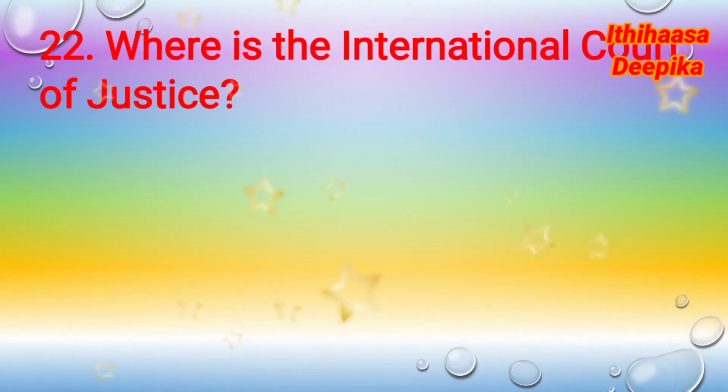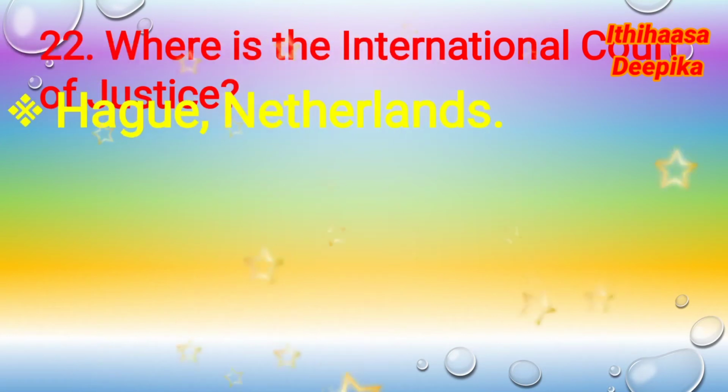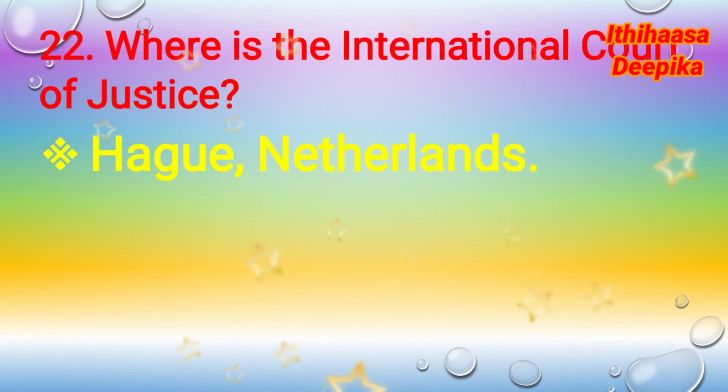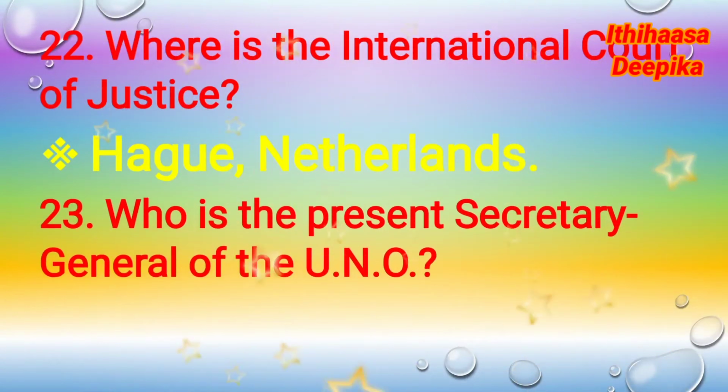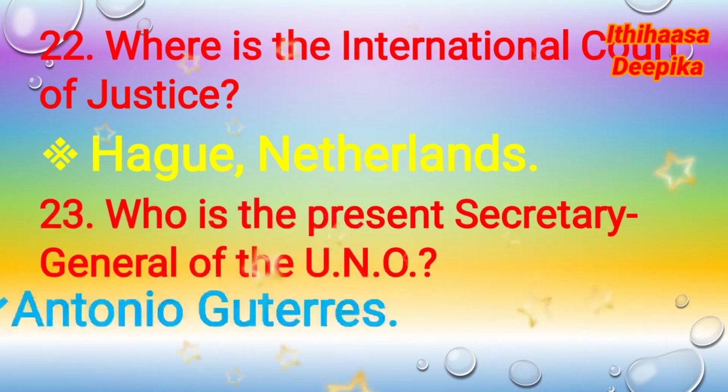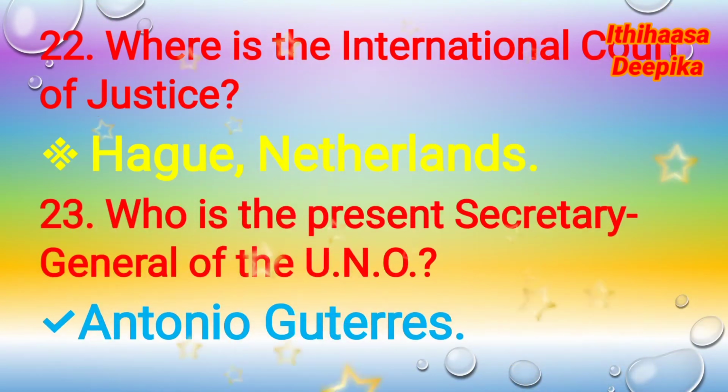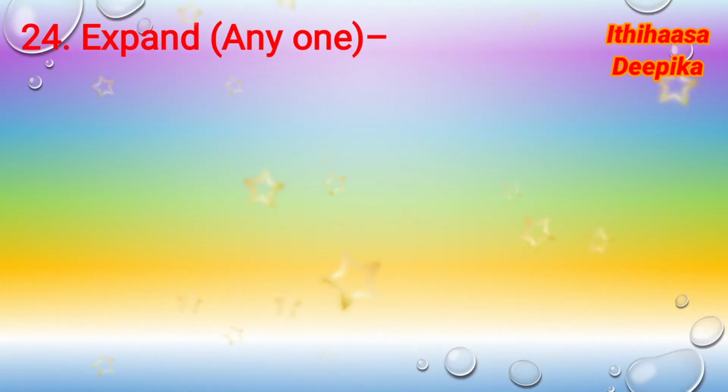Question number 22. Where is the International Court of Justice? The International Court of Justice is located in Hague of Netherlands. So the answer is Hague. Question number 23. Who is the present Secretary General of the U.N.O? Antonio Guterres is the present Secretary General of the U.N.O.